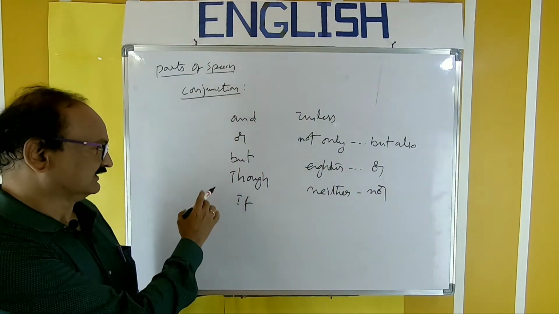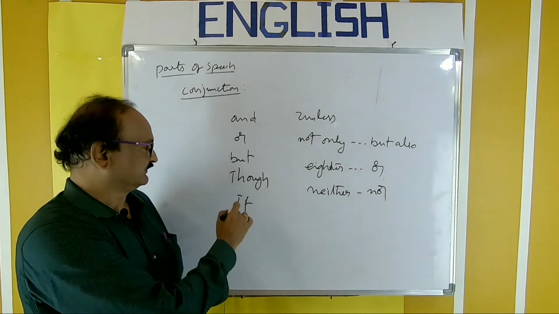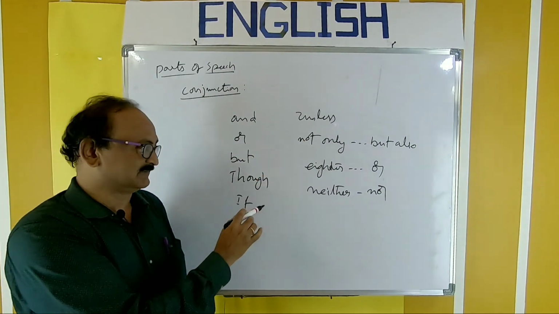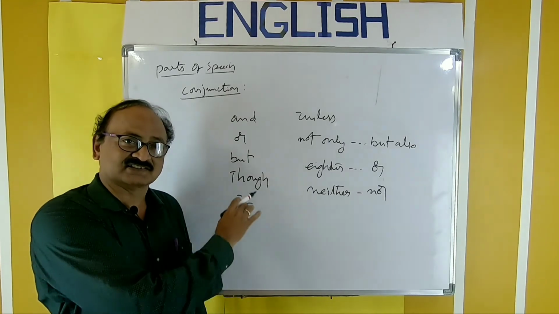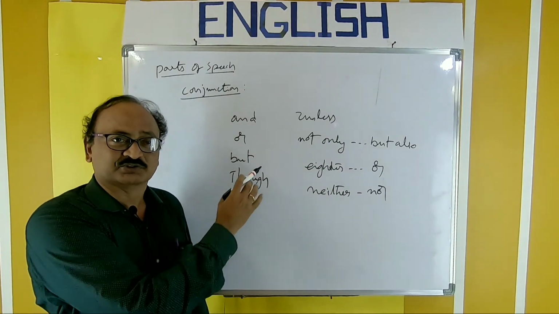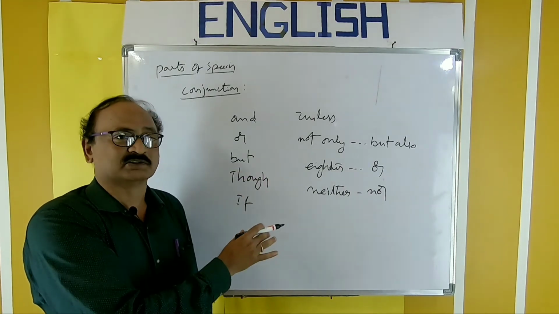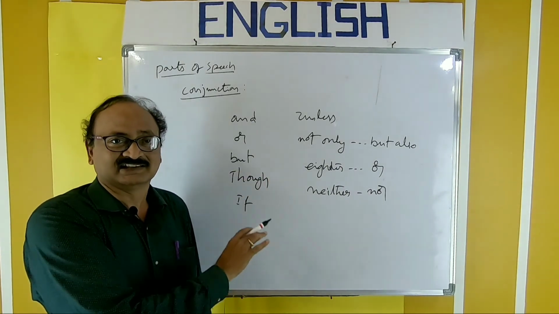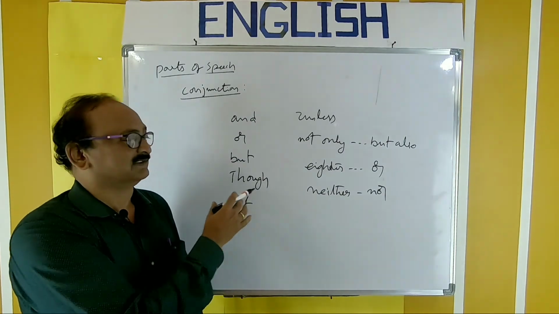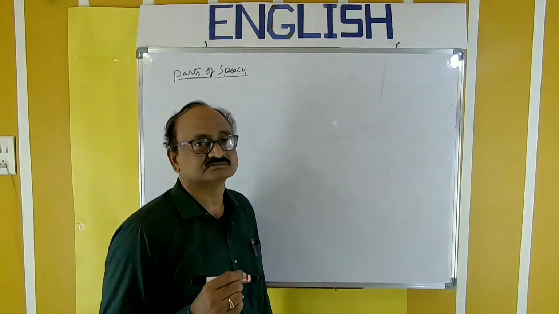See: and, or, but, though, if, unless, not only but also, either or, neither nor. These are the most commonly used conjunctions, and so many more are there, and you will know all those things later in a separate class about conjunctions.